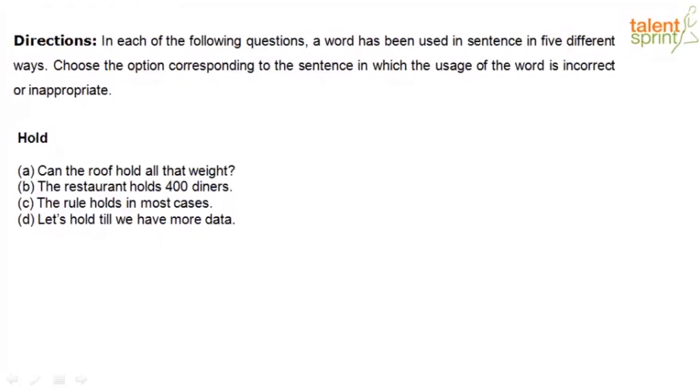Let's look at option A. What meaning does option A bring in? Can the roof hold all that weight? Basically it's saying, can it sustain the pressure of that weight? Can it hold that weight? So I'm just writing the meaning that the word hold brings in this context: to sustain the pressure of the weight. Option B, the restaurant holds 400 diners. Here again we're talking about it has the capacity, to be capable of holding.